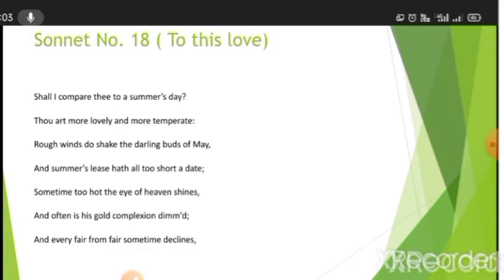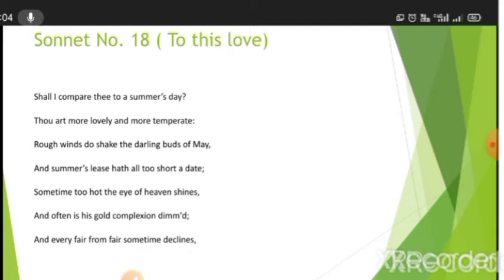And what he does in this poem is compare his lover to a summer day, the beautiful bright summer day. Okay, the summer day, the sun, or the darling buds of May. This is how he is trying to compare his lover. So this is indeed a very beautiful kind of poem. So let's just read it.